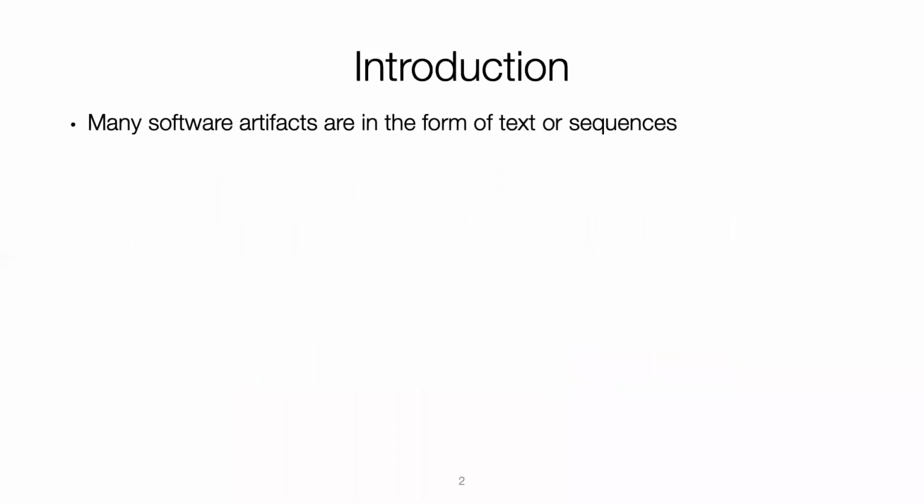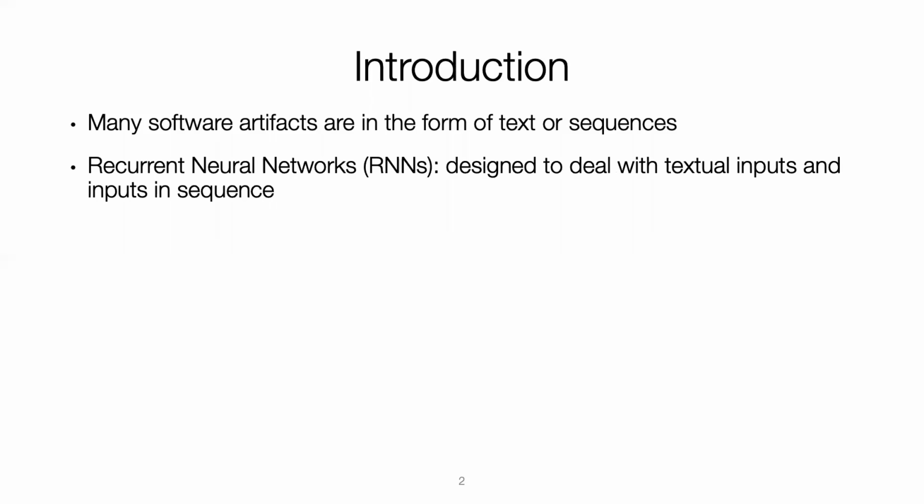In software engineering, we have a lot of artifacts that are in the form of text or sequences, such as code comments, user reviews. We utilize those artifacts to assist software development or maintenance. Recurrent neural networks are widely used machine learning models that can deal with those inputs.